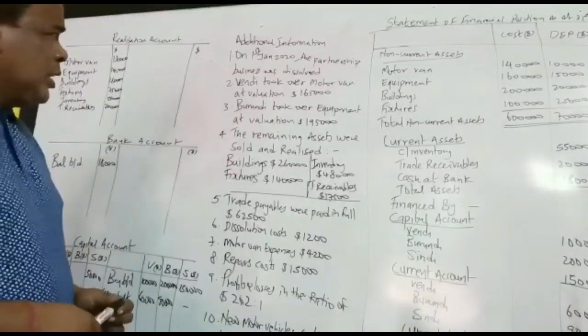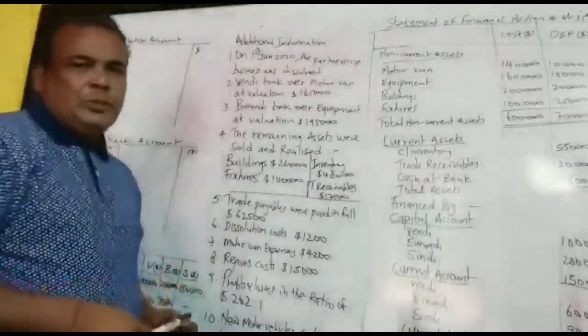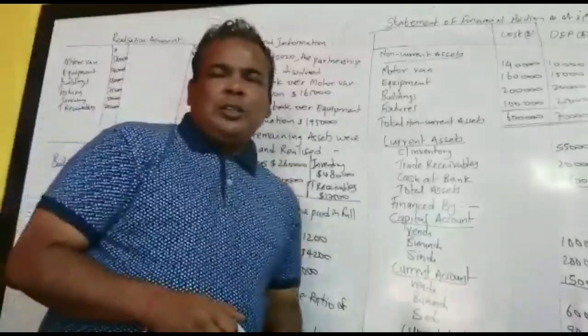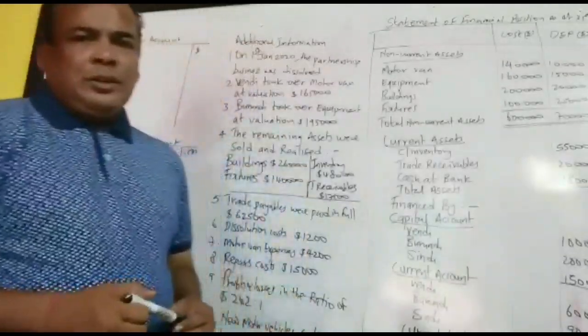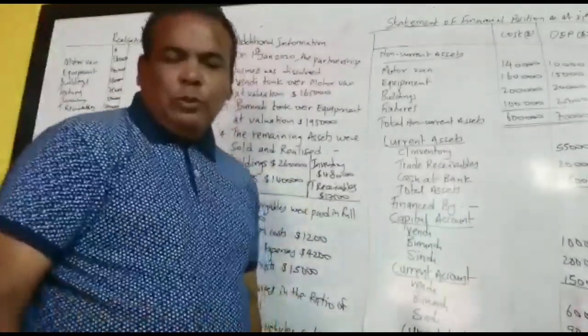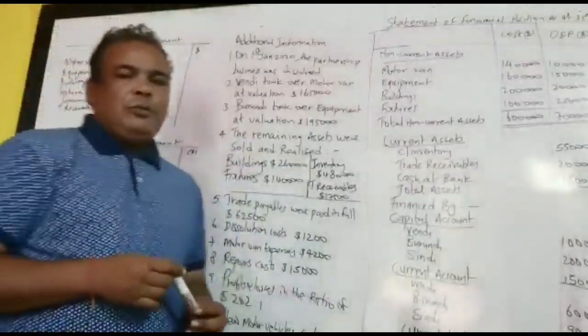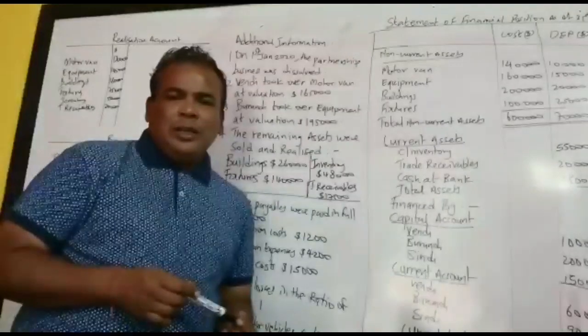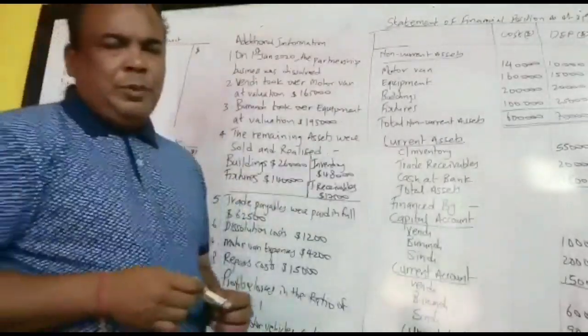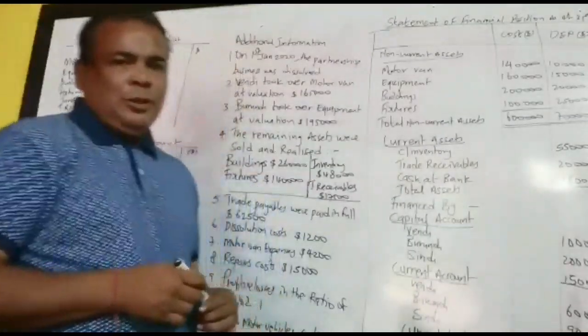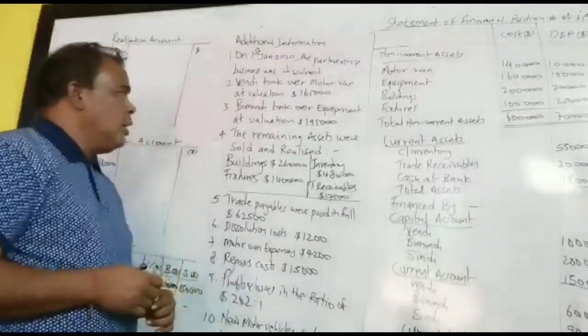Now, we still remember when we are selling assets, we can sell assets to partners or to outsiders. So, irrespective to whom we are selling the assets, we have to credit the realization. If we are selling to outsiders, debit bank. If we are selling to partners, debit partners capital account. So what we did earlier.